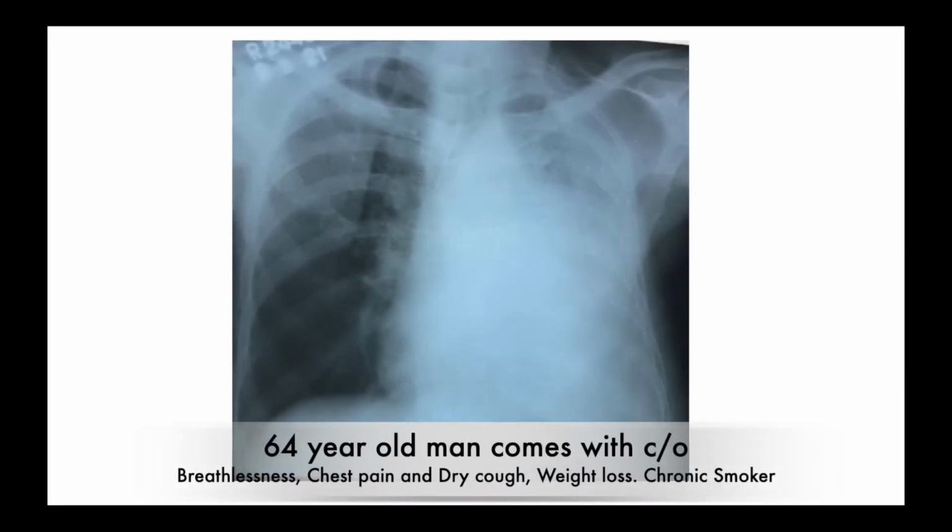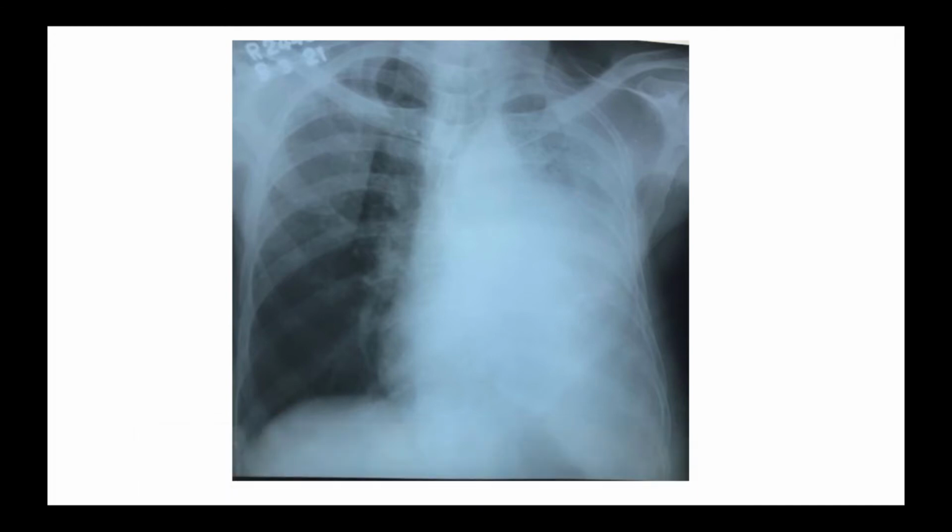A 60-year-old man came with a 4 to 6 month history of chest pain, breathlessness and dry cough. The main point of learning of this X-ray is to see the bony cage properly. If you see carefully, you will see that the left shoulder is down as compared to the right shoulder. It means there is some pathology in the left side.